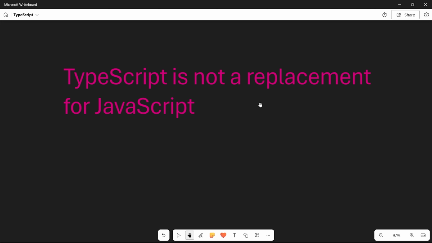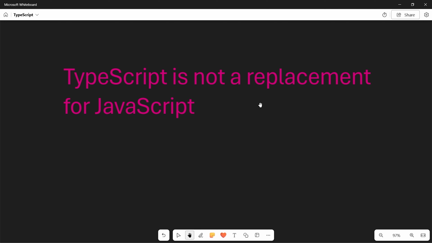Also, a lot of people say, why don't you just use TypeScript instead of JavaScript? But TypeScript is not a replacement for JavaScript. Browser and Node.js don't run TypeScript natively. Instead, TypeScript gets transpiled down to plain old JavaScript before it runs. So, from the runtime point of view, it's still just JavaScript. Whenever you run a TypeScript file, it will generate a JavaScript file for you. So, in short, TypeScript is for you, the developer, to help you write safer, cleaner, easier to maintain code, not for the browser.